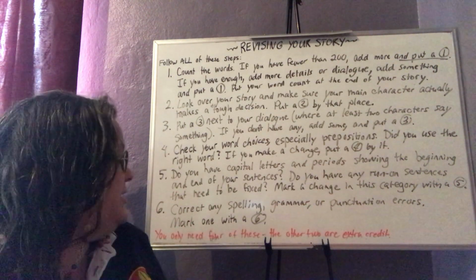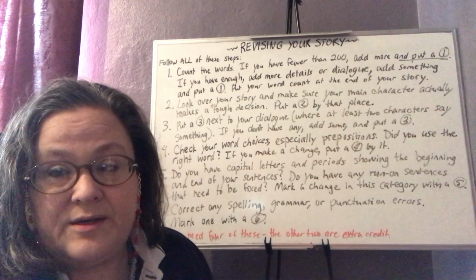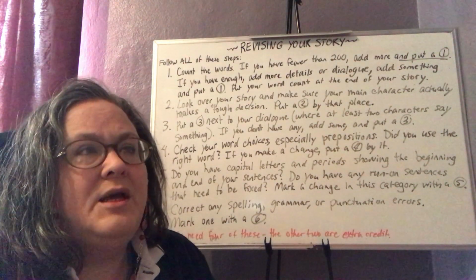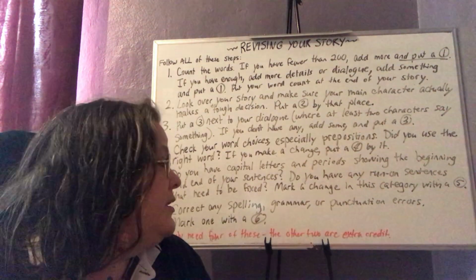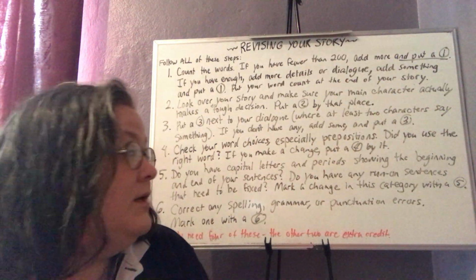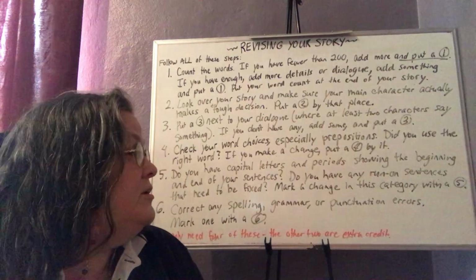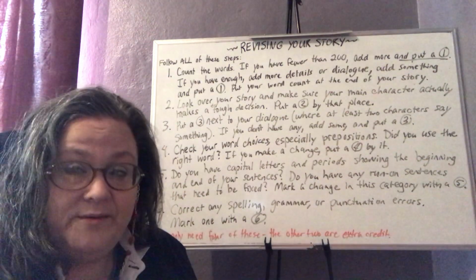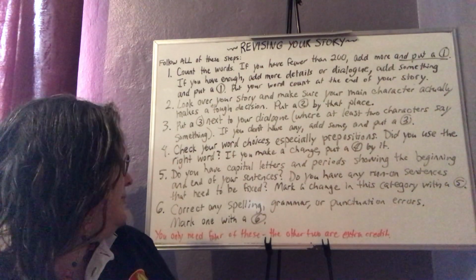Number 6, correct any spelling, grammar, or punctuation errors, and mark 1 with a 6. That's a big example, because when you read things over that you have written before, many times you will see silly errors that you made the first time, and you can correct several errors. Don't just correct 1, correct as many as you find, but put a 6 next to 1.